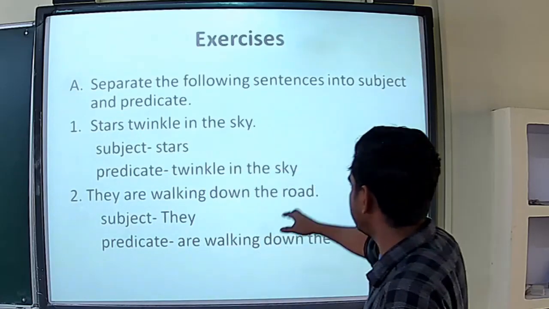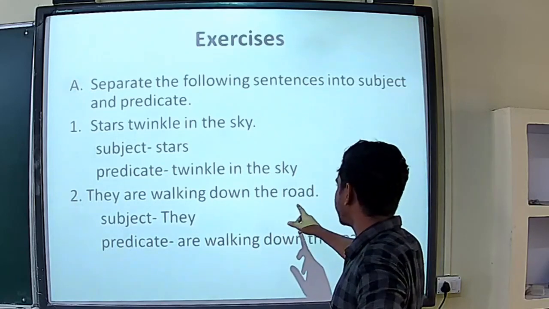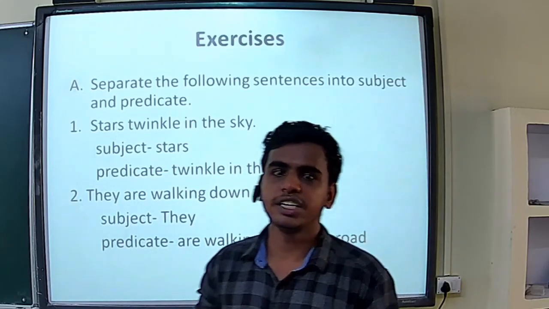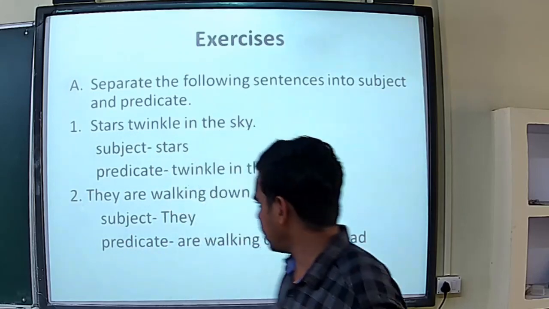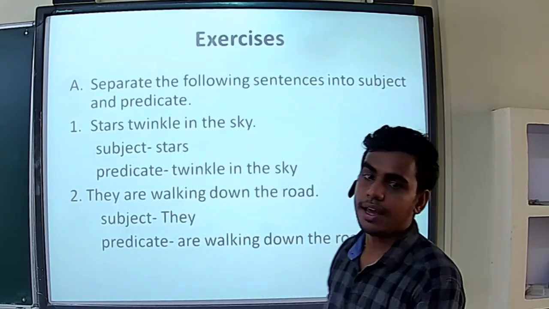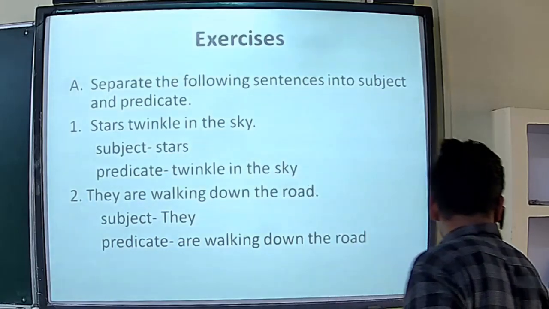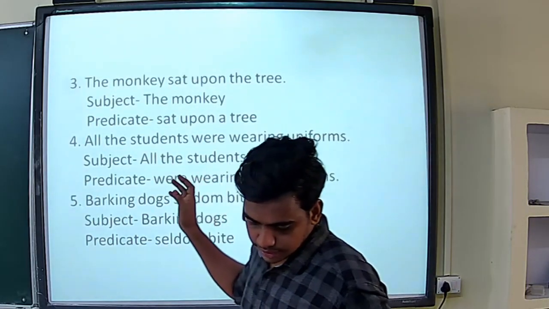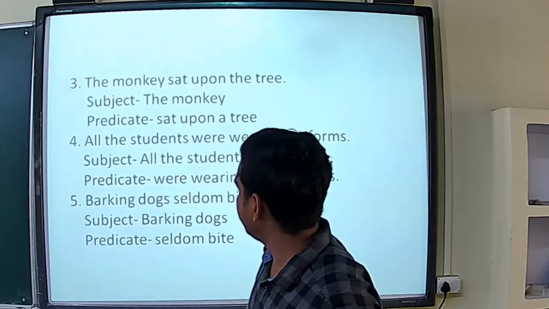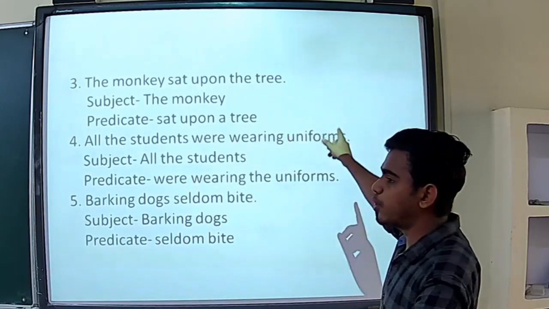The second one is: they are walking down the road. In that, what is the subject? They. They is the subject and are walking down the road is the predicate. In exercise A, the third one: the monkey sat upon the tree.